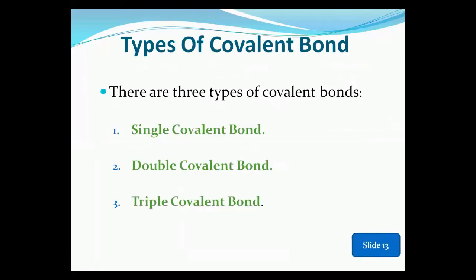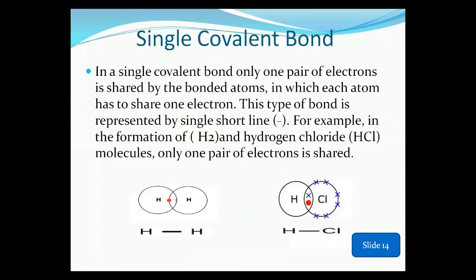Now next, going to the types of the covalent bond. There are three types of covalent bond: single covalent bond, double covalent bond, and triple covalent bond. In a single covalent bond, only one pair of electrons is shared by the bonded atoms, in which each atom shares 1 electron. When only 1 electron is shared between the bonded atoms, a single bond is formed, which is represented by a single short line.